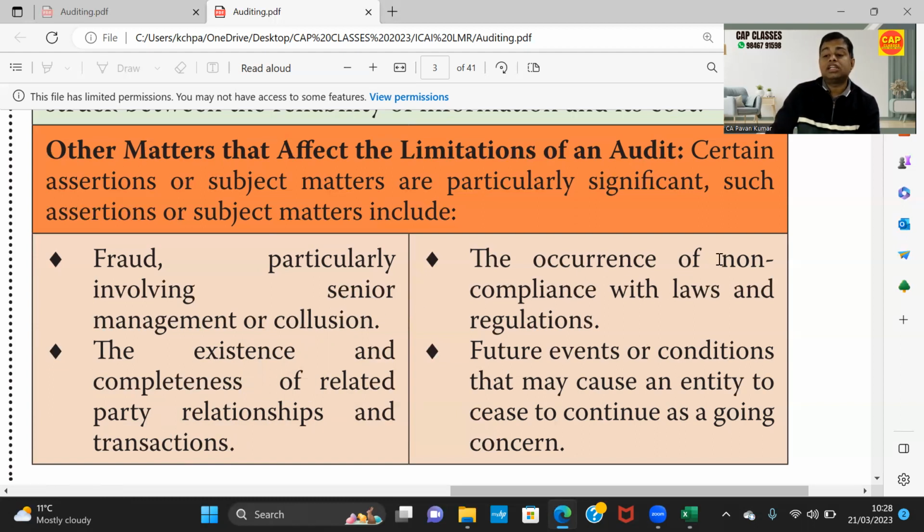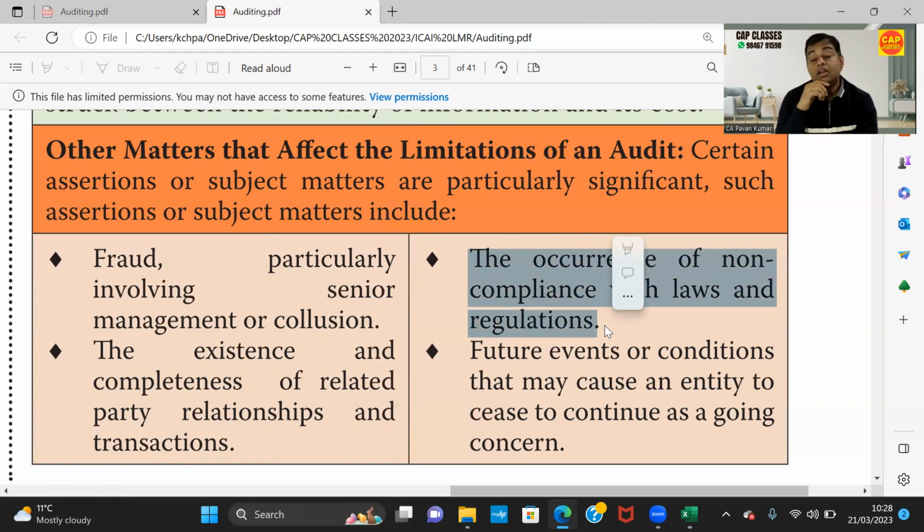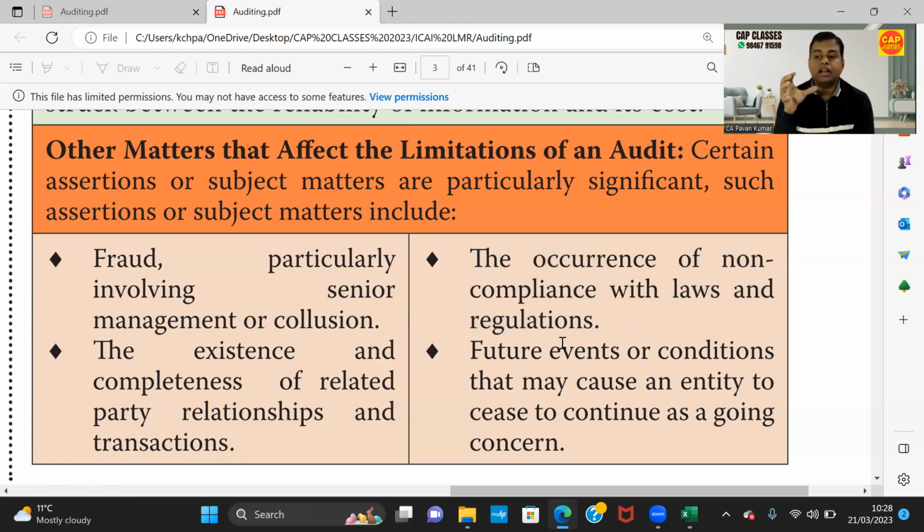Absence of non-compliance with laws and regulations. This is the primary area of the management. See, there are two types of laws here. One is laws that will in fact impact financial statements. For example, PF, ESI, VAT, GST, income tax. If there is any non-compliance in this kind of enactments, that will directly affect my financial statements. So I am more concerned as auditor. But what about child labor, hygiene and safety, environmental protection, pollution? This kind of Factories Act, this kind of enactments are there.